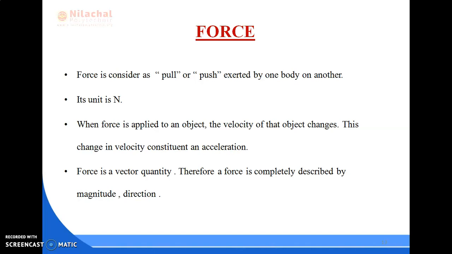For example, let a force of 1000 Newton act at an angle of 60 degrees with the horizontal, from the center point O towards point A. It is a triangle. Whenever we represent the force, it will be written as capital OA, with an arrow over the head. In this way we can represent the force by a vector.